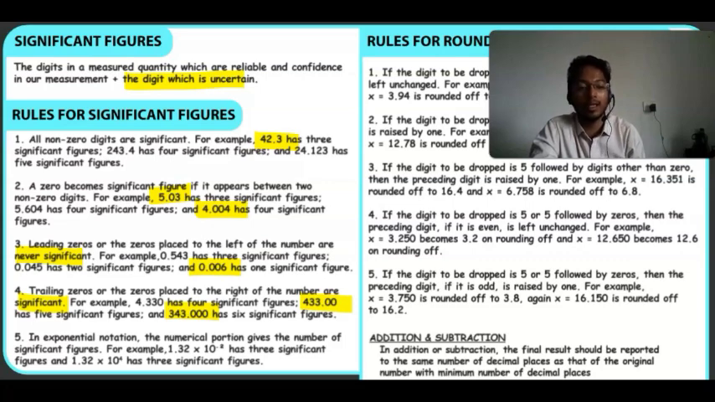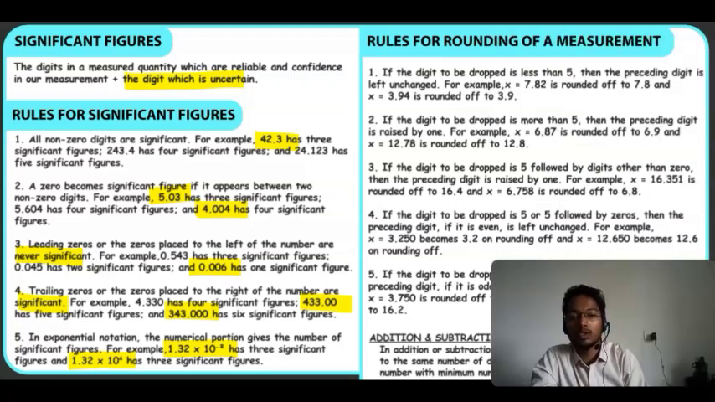Okay. In exponential notation, the numerical portion gives the number of significant figures. For example, 1.32 into 10 to the power minus 2. Here there are 3 significant figures, that is 1, 3 and 2. If I say 1.32 into 10 to the power 4, then this also has 3 significant figures. And the 10 to the power 4 and 10 to the power minus 2 are not considered here.